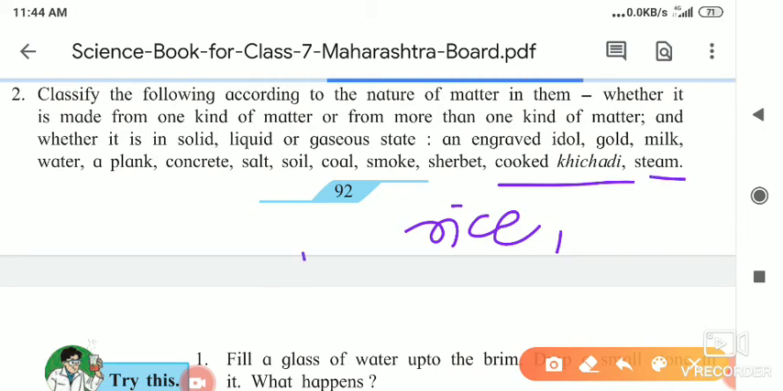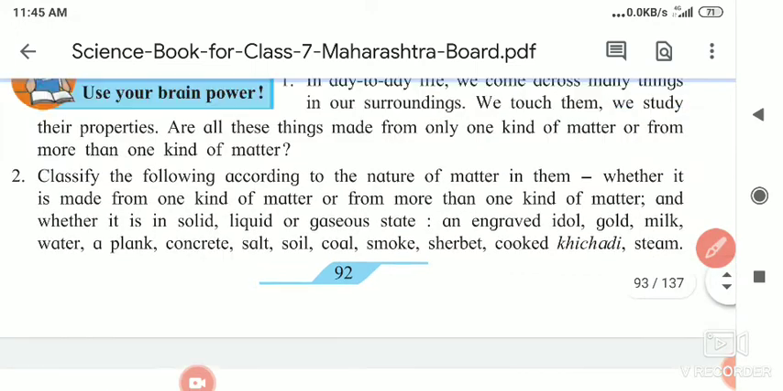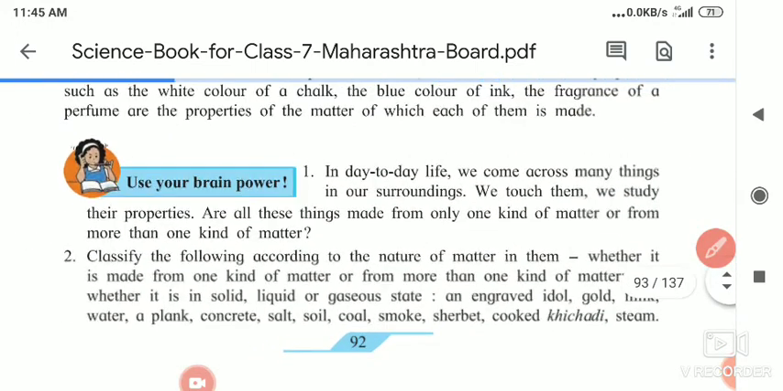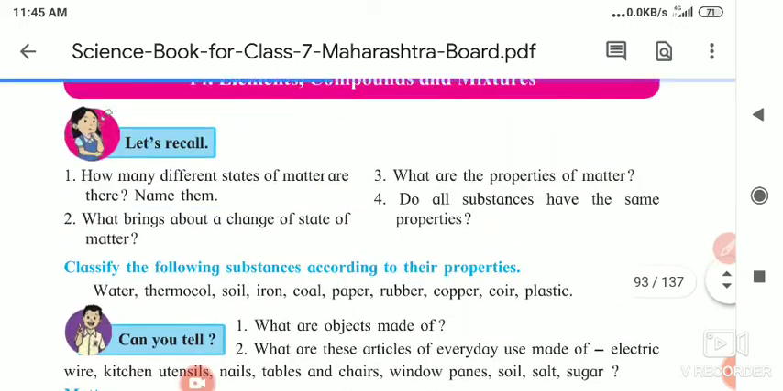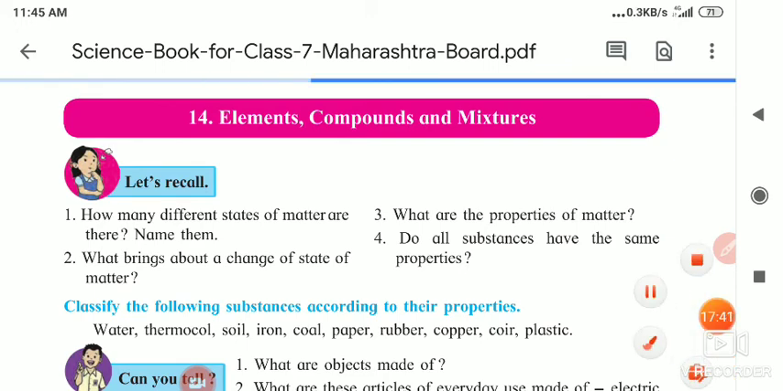And next is steam. It has H2O particles inside it, and it is in which state? That is the gaseous state. So today we discussed using brain power, and this is the introductory part of element, compound and mixture that we have seen today. The next part of the lesson we will see in our next lesson. So today we are going to stop here only.